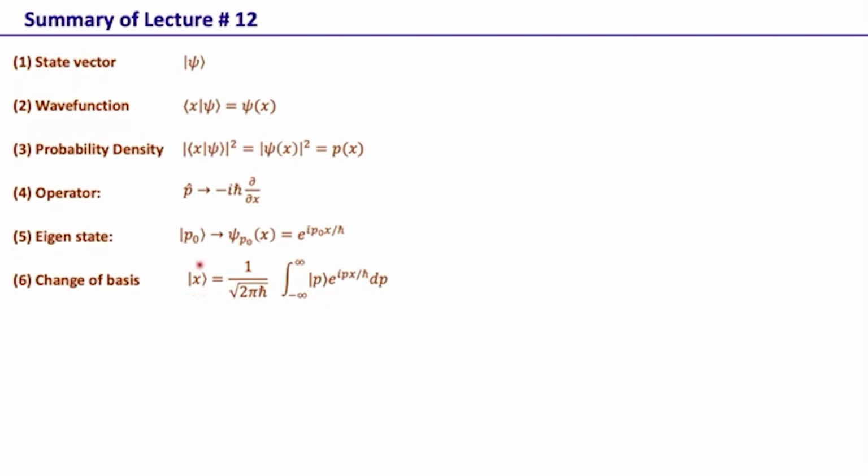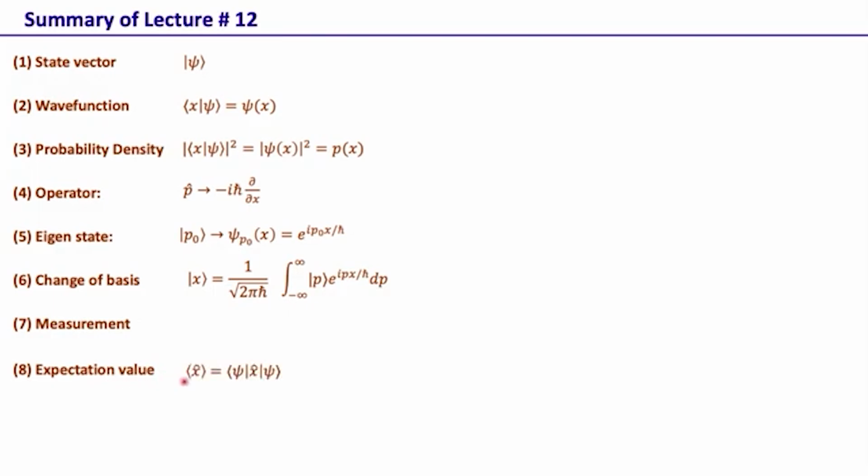This we can also use for calculating the wave function in one basis, knowing the wave function in some other basis. We looked at the concept of measurement in quantum mechanics in brief. We will look at this in some more detail in some other lecture. We then looked at the expectation value, because the main point in the measurement is that the measurement outcome within quantum mechanics cannot be predicted even in principle, and that's why all that one can calculate is the expectation value, which is the expected or average value that one obtains of a physical variable if the measurement is carried out an infinite number of times.